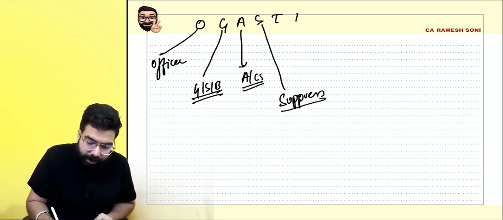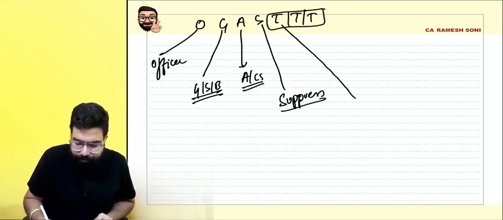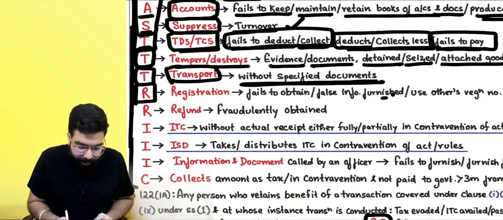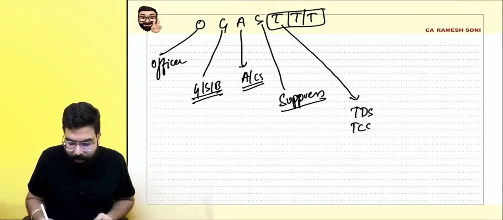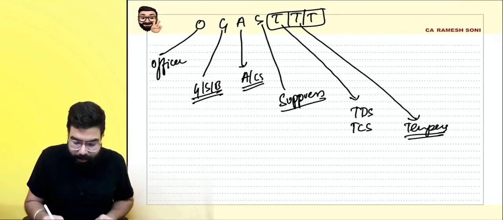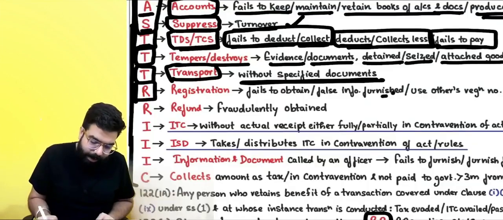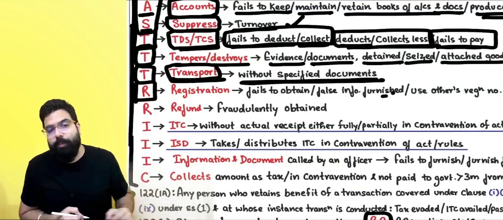T for TTT. T is 3 over here. Sir, what is T? T for TDS and TCS. T for tampers or destroys evidences, etc. And T for, again the last one, T for transport. If you are involved in transportation without specified document.